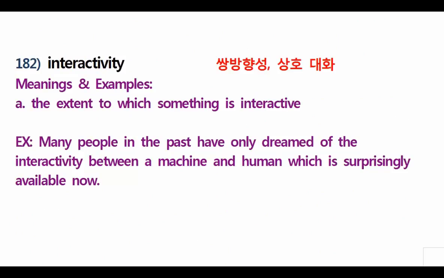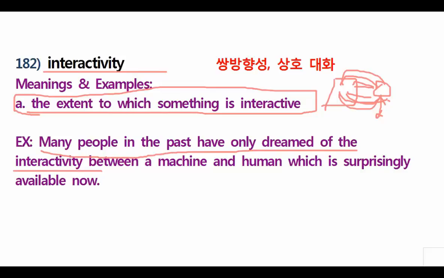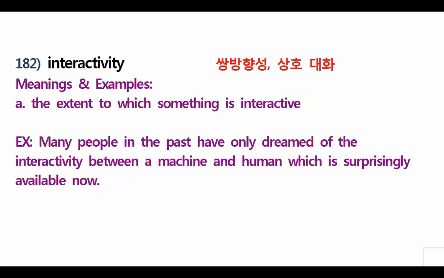Now let's go for 182. 182 is the extent to which something is interactive. So it is called interactivity. One more time. Interactivity. What does it mean? Example, this is a computer and this is the person also. So there is what? There is an interaction. Go and go. It is called interaction. My example here is, many people in the past have only dreamed of the interactivity between a machine and a human, which is surprisingly available now. Guys, do you understand what it means? One more time.